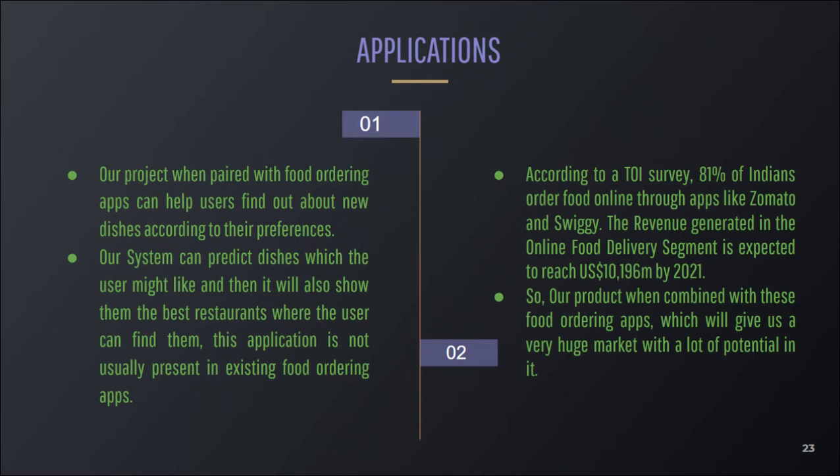Now coming to the application part, 81% of the Indian population orders food online through food delivery apps, for example Zomato, Swiggy, Food Panda, Box8, and there are many other food delivery apps. So when our system is combined with these apps, it will give us a huge market with a lot of potential, and our system will also improve the user experience.